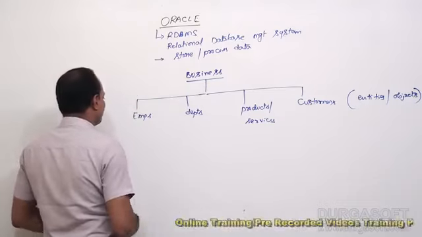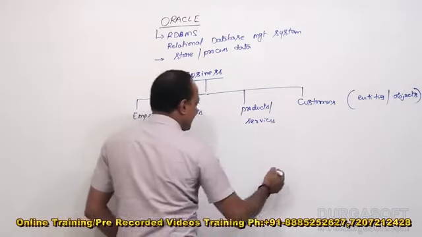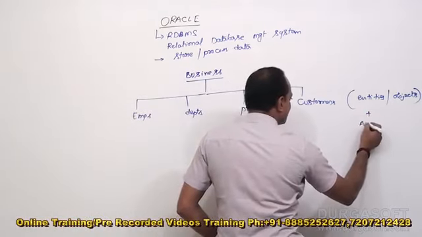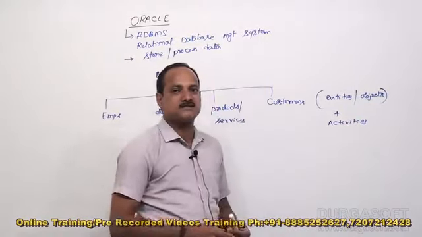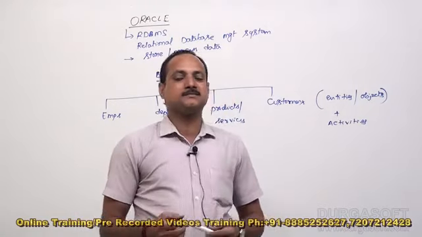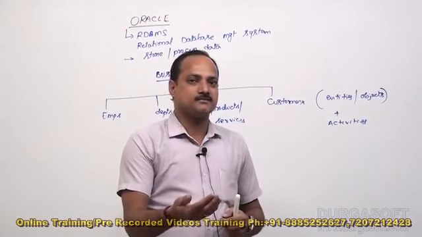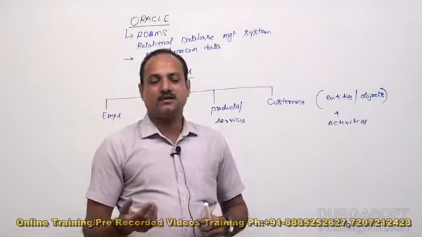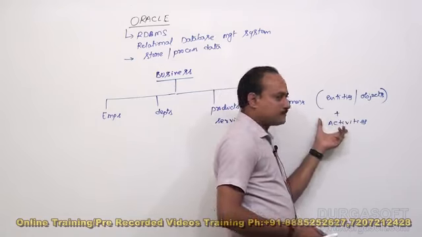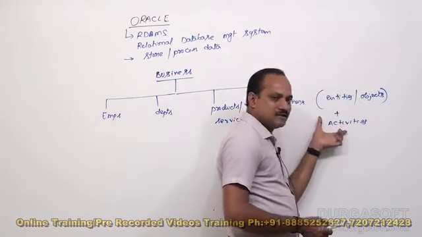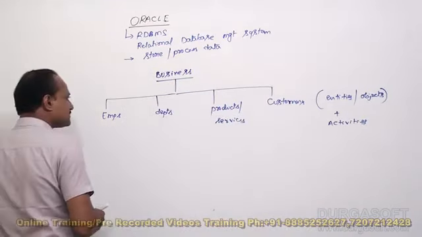Where is the data? See here. A business is a collection of entities and its activities. Let us consider a banking system. In the banking system, customers are there, account types are there. If a customer makes a transaction, maybe a withdrawal or transfer or any other transaction, that is called a business activity. From each and every entity and each and every activity of the business, the data will be generated.